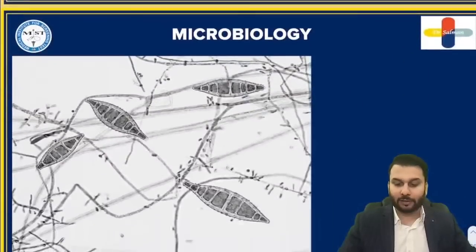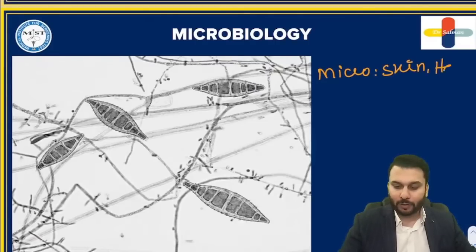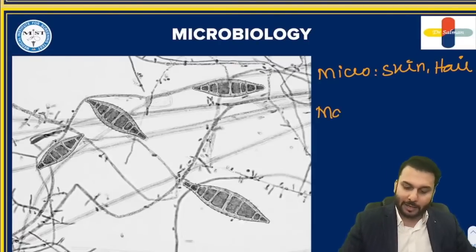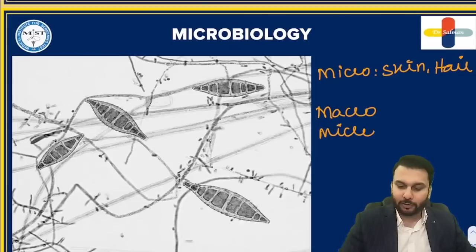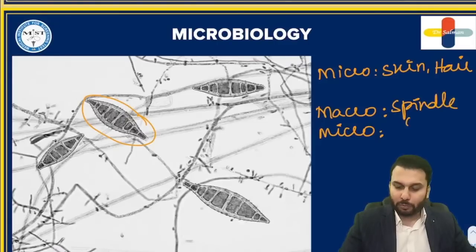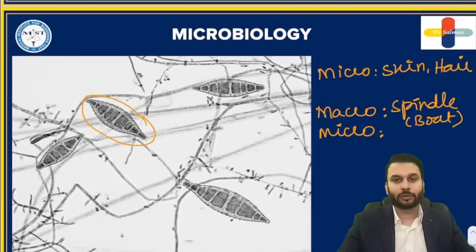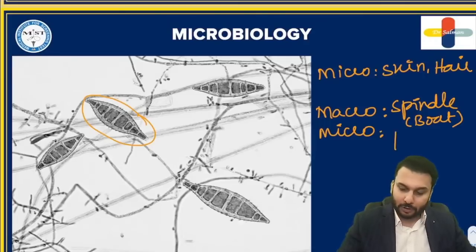And last and the final, the microsporum, right? The last and the final in this list is nothing but microsporum. The microsporum involves skin and hair, right? The combination is skin and hair. As usual, macroconidia and microconidia, these we have to discuss. The macroconidia, if you look at the shape here, are described as spindle or boat shaped. They look like boats, right? Spindle or boat shaped. Microconidia are also there, but they are few in number, right?